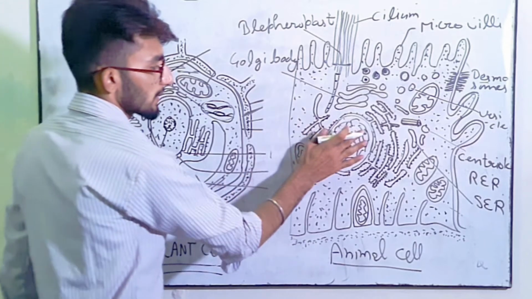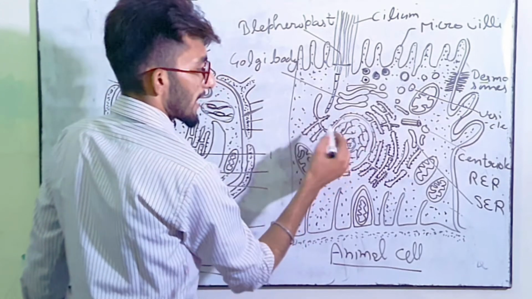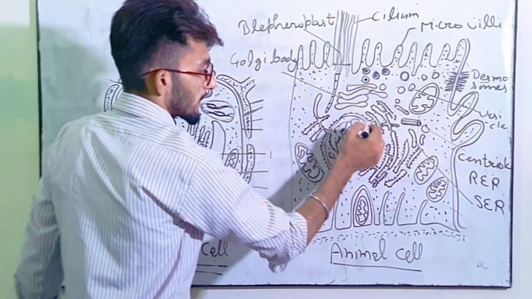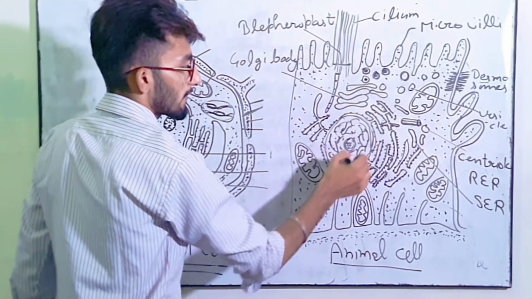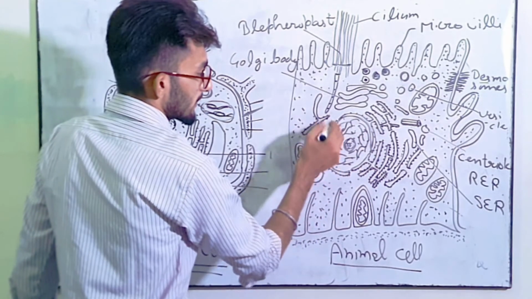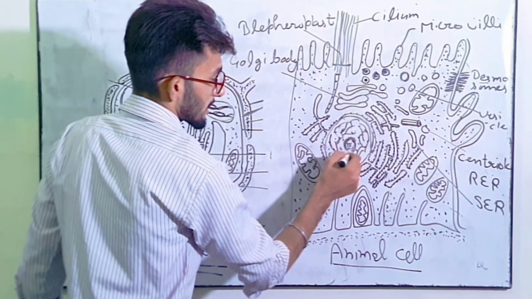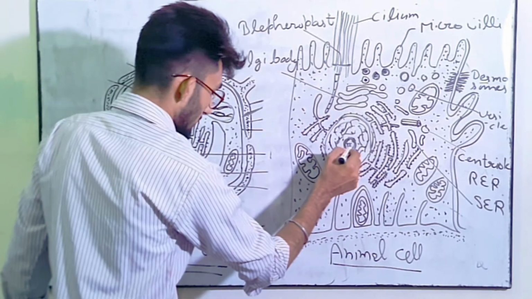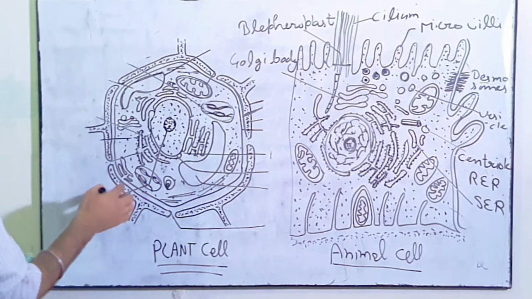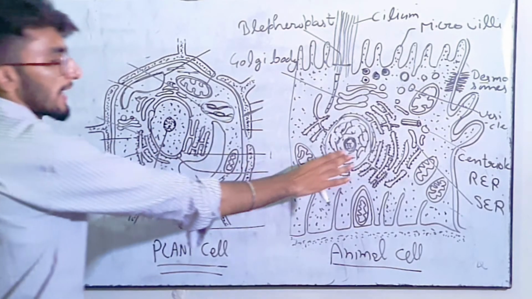Now coming to the nucleus. So as you can see, the outer membrane of nucleus is the nuclear envelope. Okay. Then next we have given this central nucleosome. So this is the nucleosome. So nucleosome is present in both plant cell and animal cell.